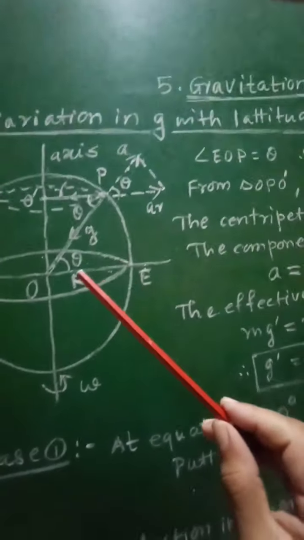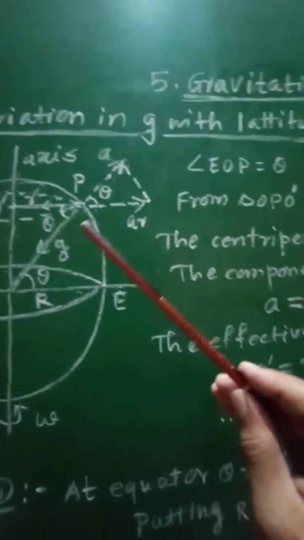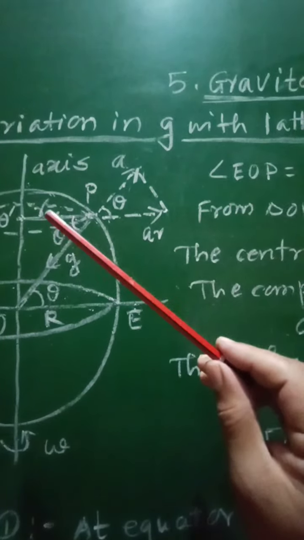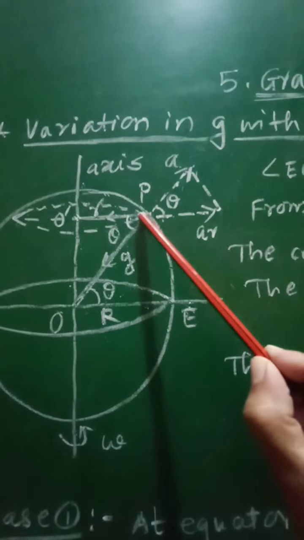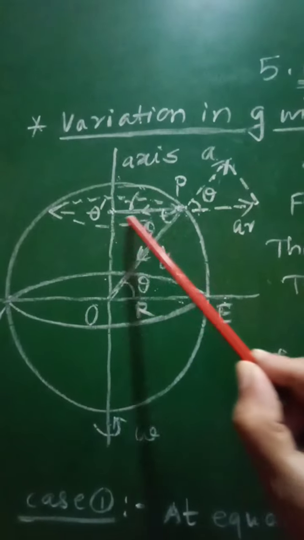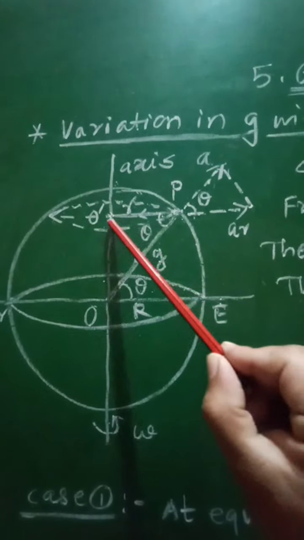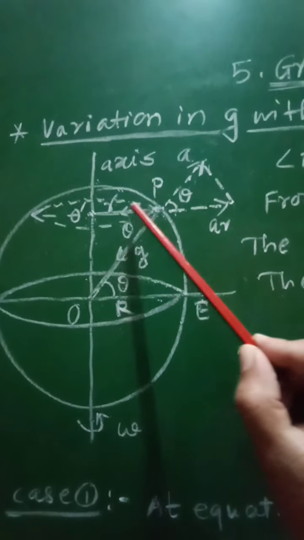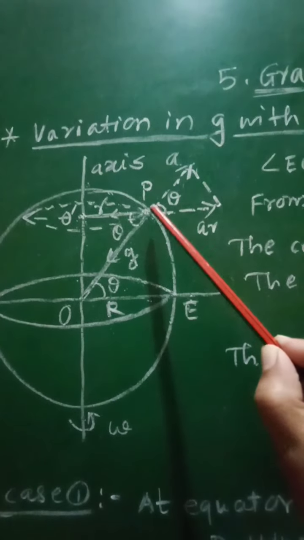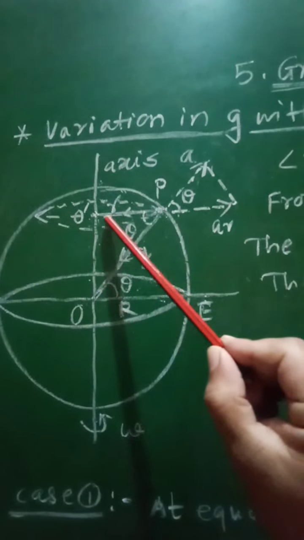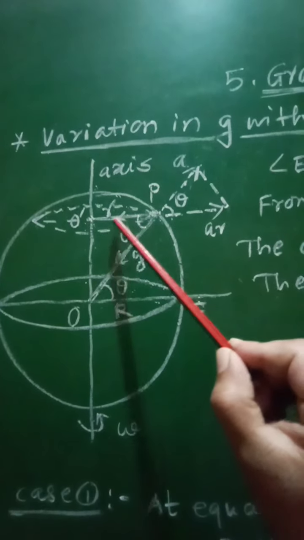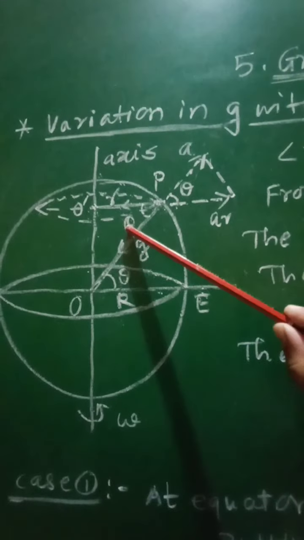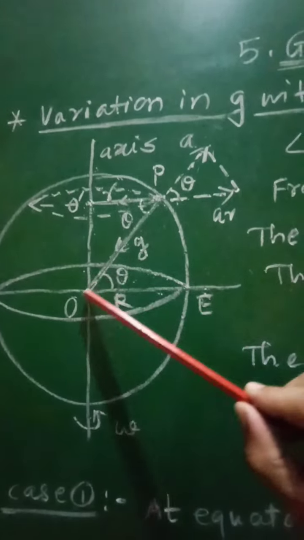Now we will have to consider the component of this radial acceleration. Now the radial acceleration AR, that is equal to R omega square cos theta, will be acting along this radius r towards the point O dash. So this will be the direction of AR, that is radial or centripetal acceleration of this body when it is at point P. Therefore along PO dash, that radial acceleration will be directed, that is along this radius small r.